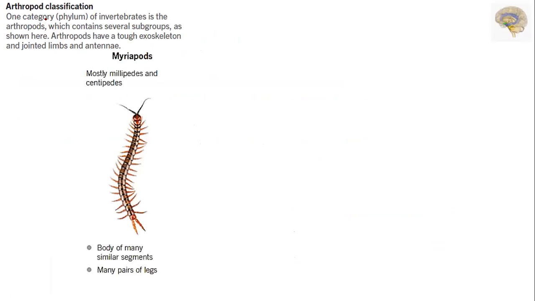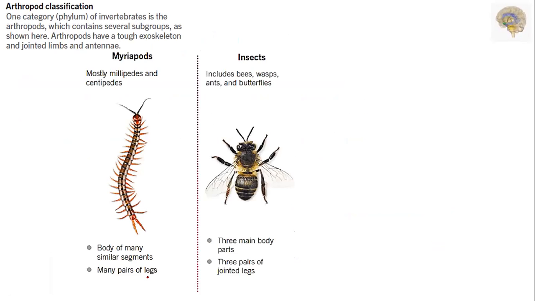Arthropod classification: one category of the phylum of invertebrates is the arthropods, which contains several subgroups as shown here. Arthropods have a tough exoskeleton, jointed limbs, and antennae. Myriapods are mostly millipedes and centipedes. They have a body of many similar segments and many pairs of legs. Insects include bees, wasps, ants, and butterflies.